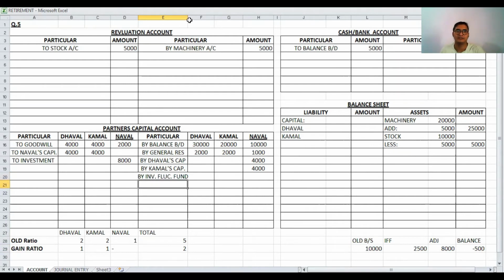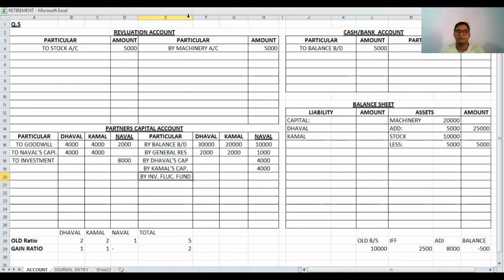In balance sheet we have to write by investment fluctuation fund because investments do not exist in balance sheet, so this investment is taken over by partner, so there is no other adjustment, and that's why we have to do this settlement at the time of solving this adjustment. Old balance sheet value minus investment fluctuation fund minus adjustment value.